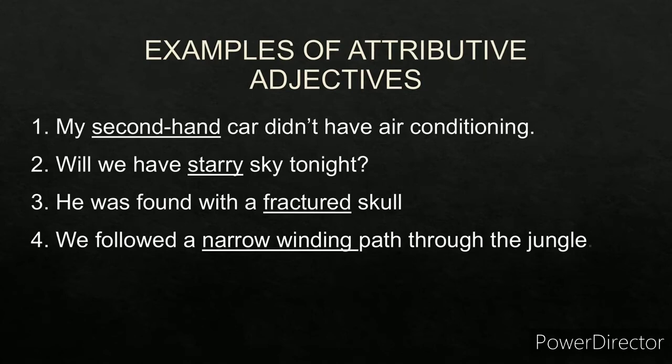Now, fractured is an attributive adjective. Why? Because it comes before the noun skull. It modifies the noun skull. What kind of skull? Fractured skull. And fractured skull together is the noun phrase. It comes within the noun phrase. We followed a narrow winding path through the jungle. Narrow winding is an attributive adjective. Why? Because it's modifying the noun path and it comes within the noun phrase narrow winding path. So these are the examples of the attributive adjectives.